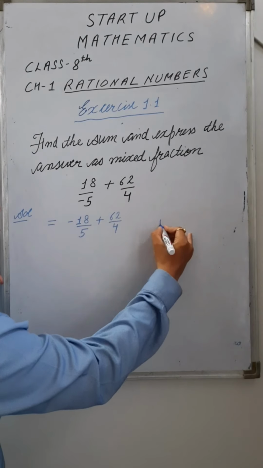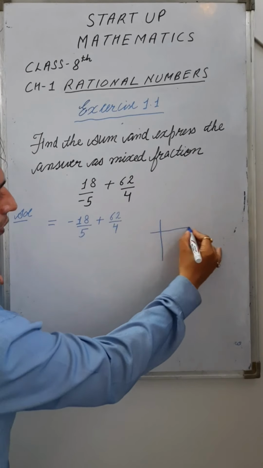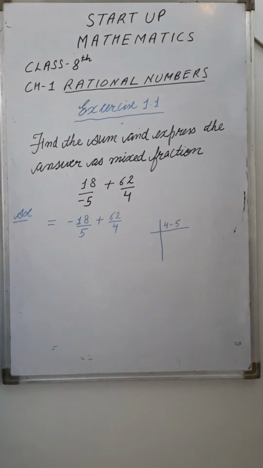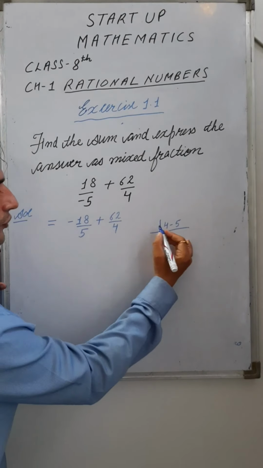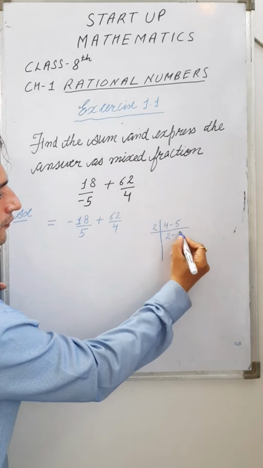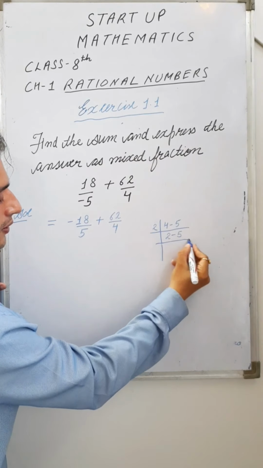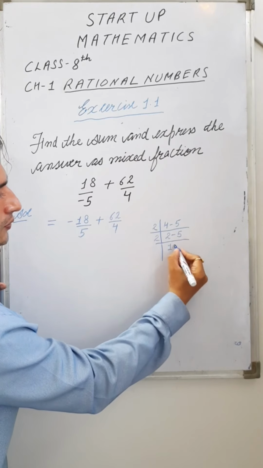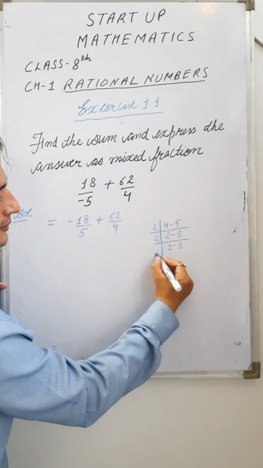Second is take the LCM of 4 and 5, lowest common multiple. Starting with 2, 2 2s are 4, 5 as it is. Again take the number 2, 2 1s are 2, 5 as it is.